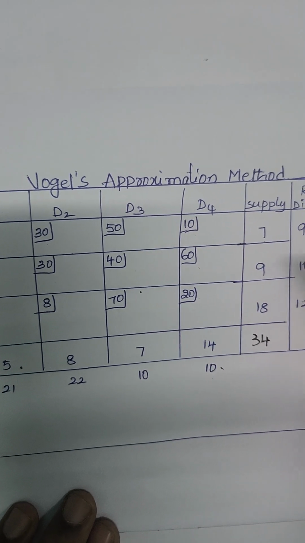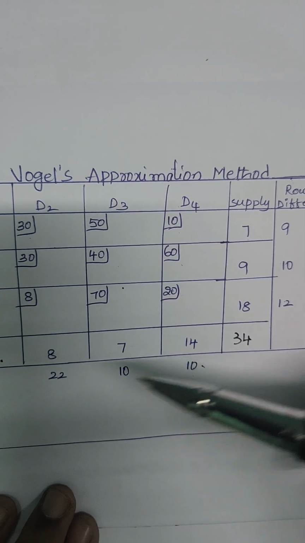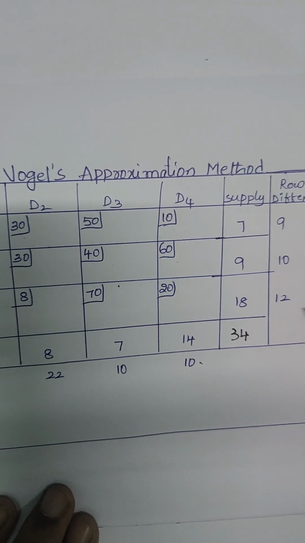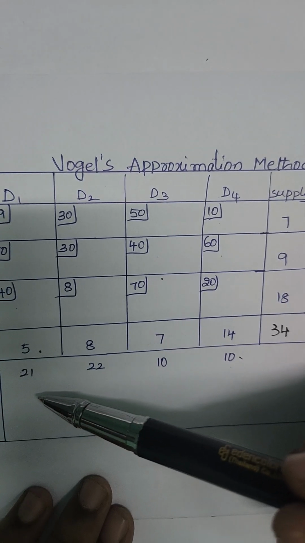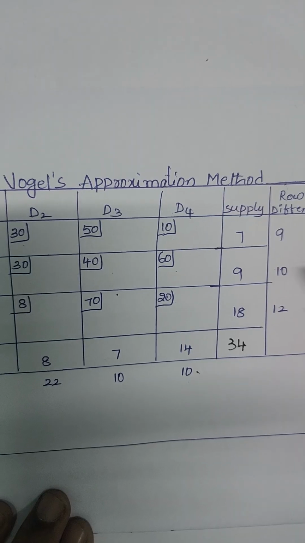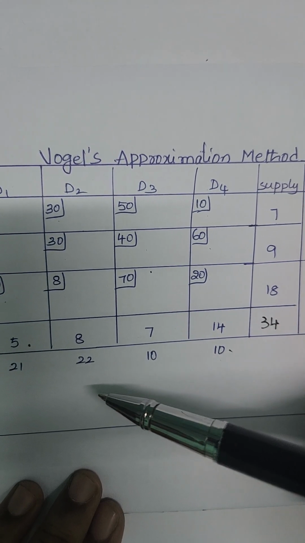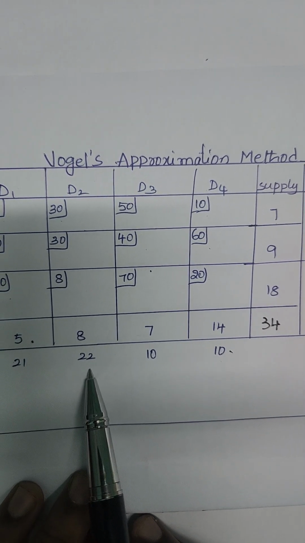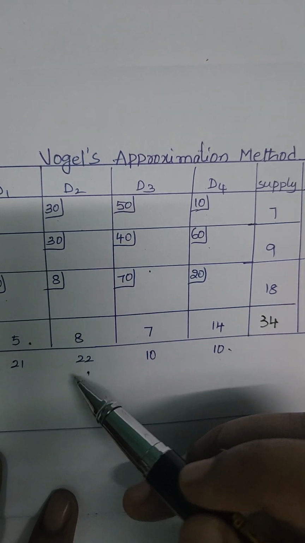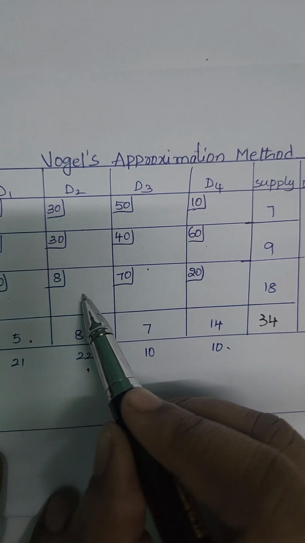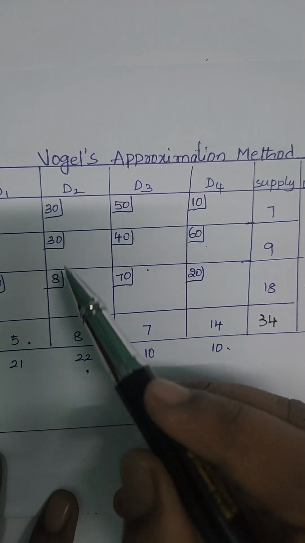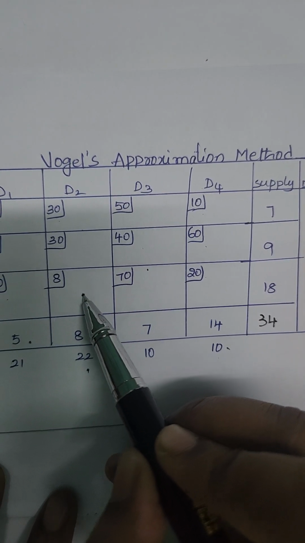Now among all these penalties we will consider the highest penalty. Here 9, 10, 12 are the row penalties and 21, 22, 10 and 10 are the column penalties. Among all these penalties the highest penalty is 22. Corresponding to this highest penalty column, find the least element. Here the least number is 8.